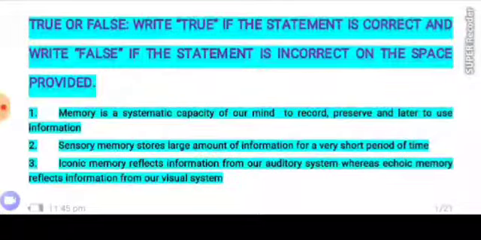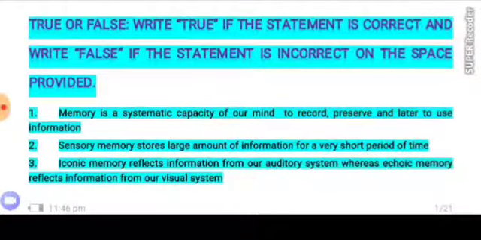Here are the questions. The first question is: memory is a systematic capacity of our mind to record, preserve, and later to use information. Is this true or false?